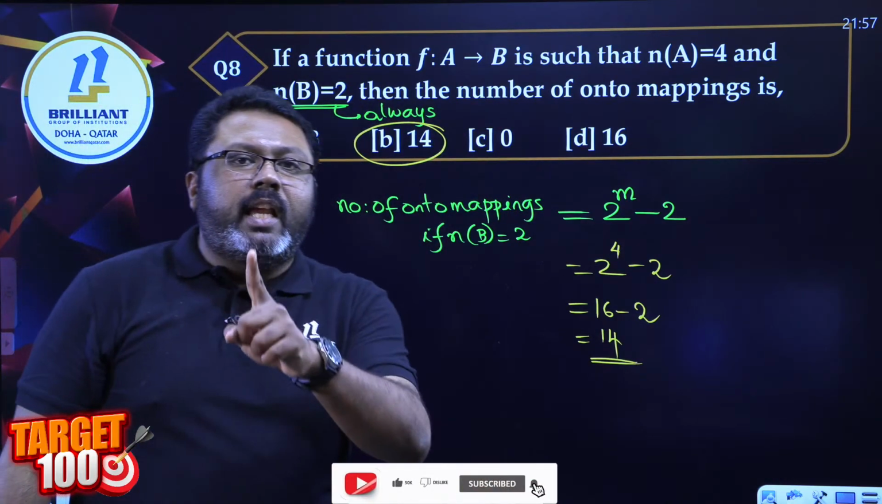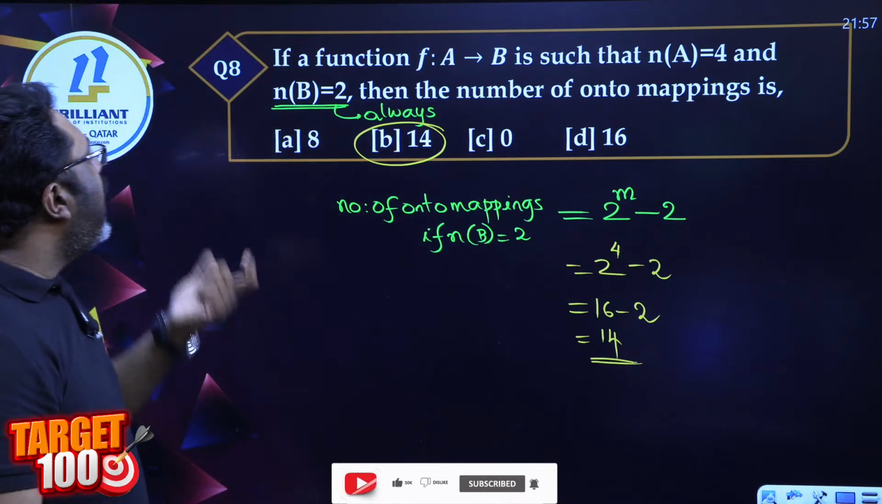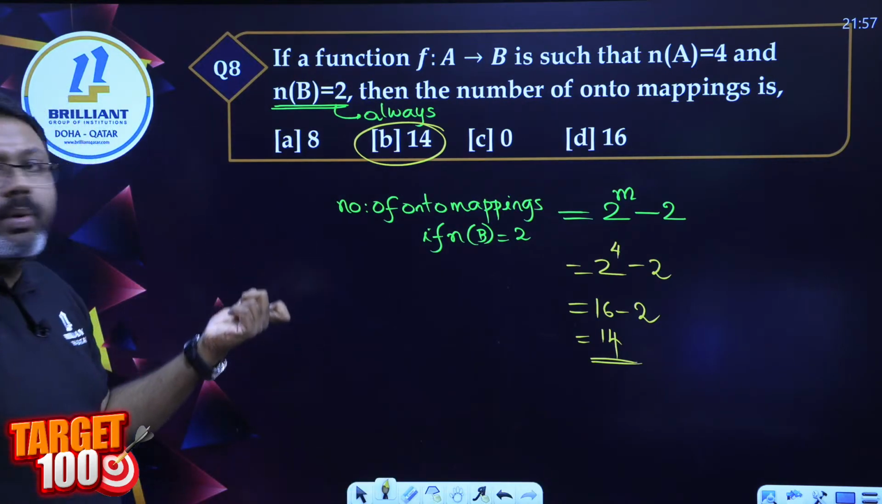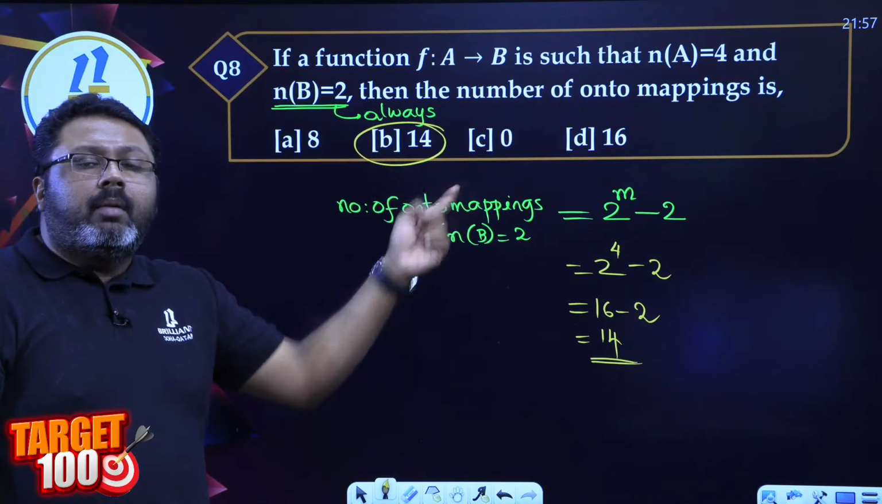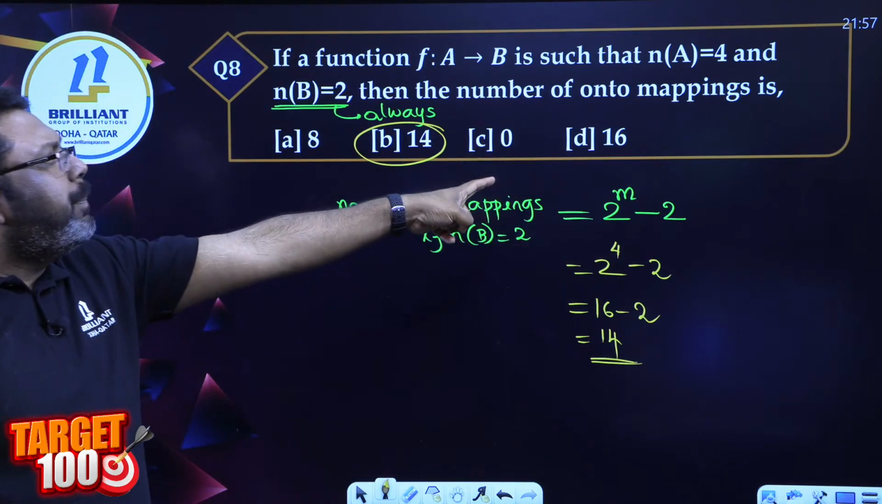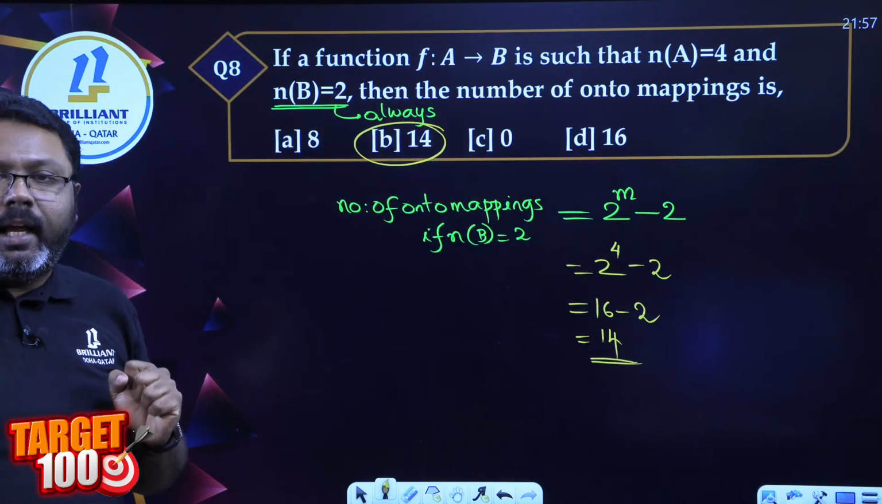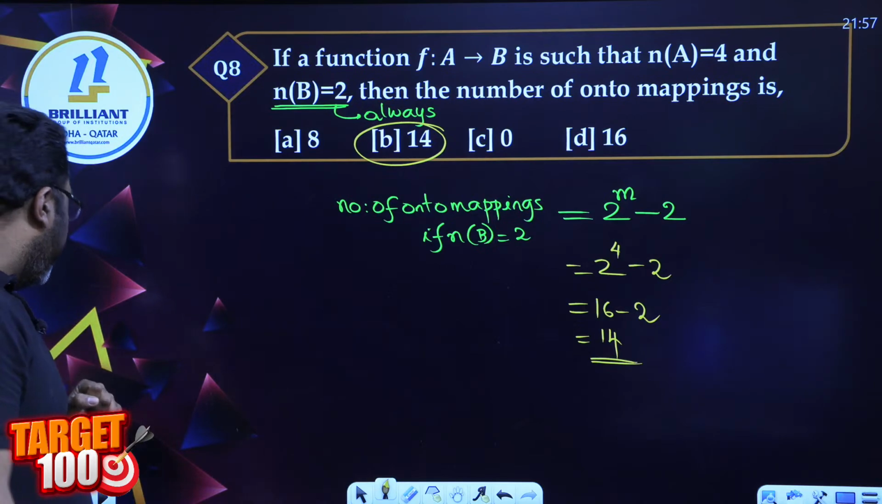Yes, remember very carefully, what is the formula for number of onto mappings, my dear students? 2 raised to m minus 2. M represents the number of elements in set A.